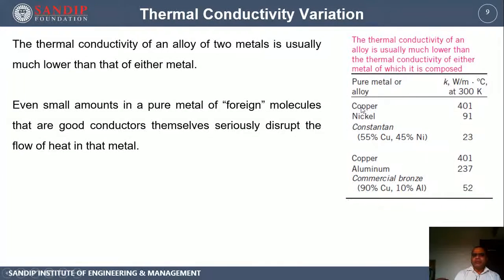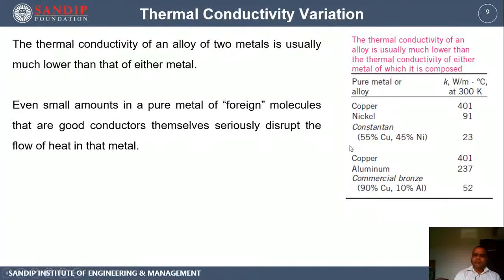A pure metal like copper has a thermal conductivity of 401, and nickel, another metal, has 91. Now, if you mix them to form the alloy constantan, which contains 55% copper and 45% nickel, you can see the thermal conductivity value is much lesser than that of the parent metals.